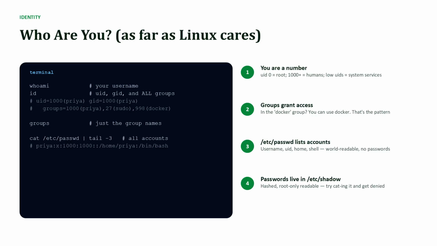The account list lives in /etc/passwd: username, UID, home folder, shell. And despite the name, no passwords are in it. Those are hashed in /etc/shadow, readable only by root. Go ahead, try to cat it. Permission denied. That denial is Part 7's whole story.